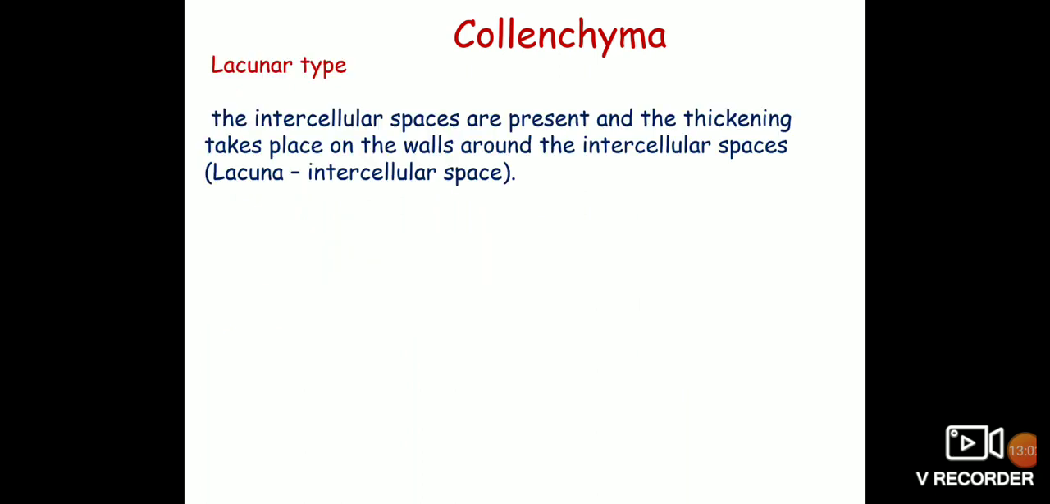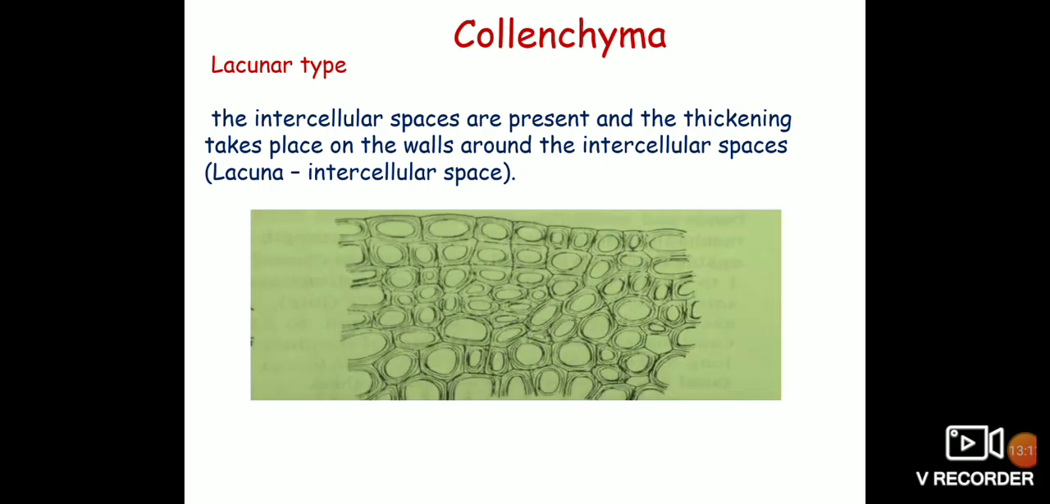The third type of collenchyma is lacunar collenchyma. In lacunar collenchyma, the intercellular spaces are present and the thickening takes place on the walls around the intercellular spaces. So lacuna means the intercellular space. This type of collenchyma is found in Compositae, Salvia and Althaea.